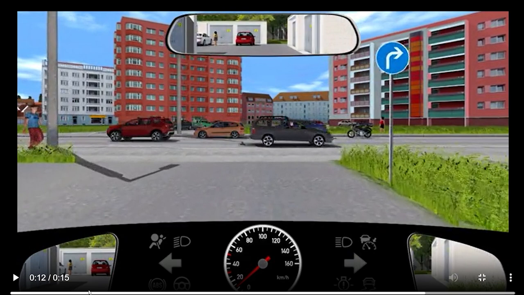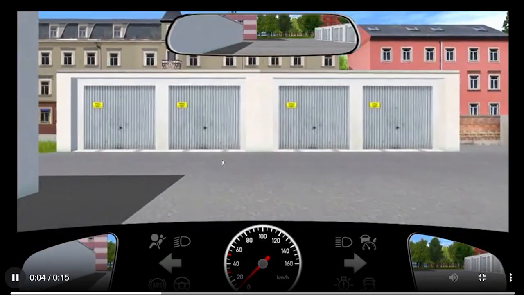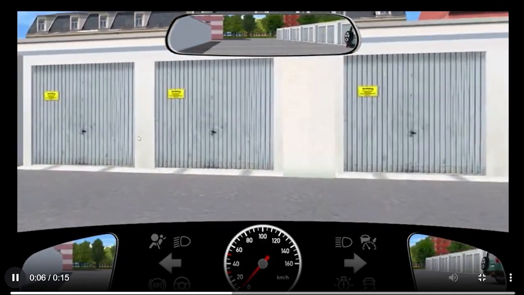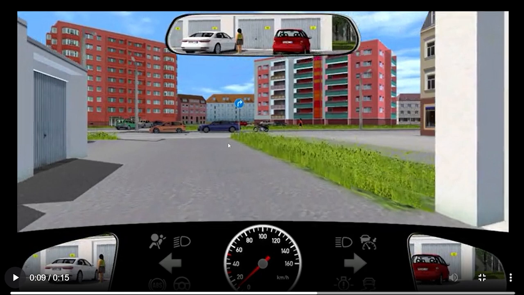So you are leaving this parking lot, just take this as an example. You are leaving this parking road and entering a new road. If there are already some pedestrians, some cars, some traffic on this new road, you should not endanger them. You should allow pedestrians to cross the road and traffic to continue to flow, because you are entering the road, you have the least priority. The highest priority is on the traffic which is already on the road, or the pedestrians, the people on the road which you are entering.